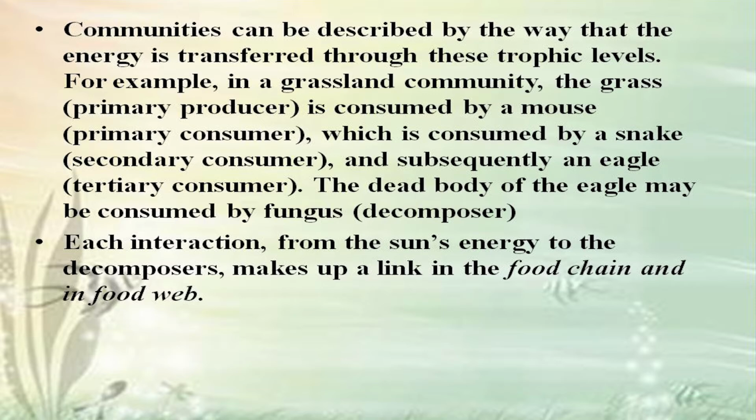Communities can be described by the way that the energy is transferred through these trophic levels. For example, in a grassland community, the grass, primary producer, is consumed by a mouse, primary consumer, which is consumed by a snake, secondary consumer, and subsequently an eagle, tertiary consumer. The dead body of the eagle may be consumed by fungus, decomposer. Each interaction from the sun's energy to the decomposers makes up a link in the food chain and in food web.